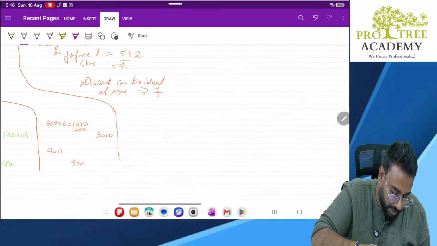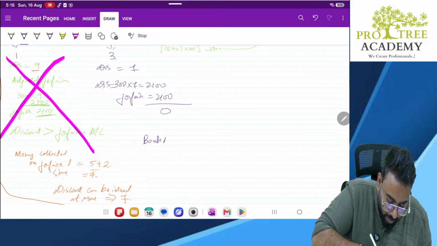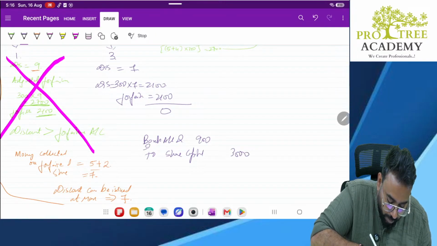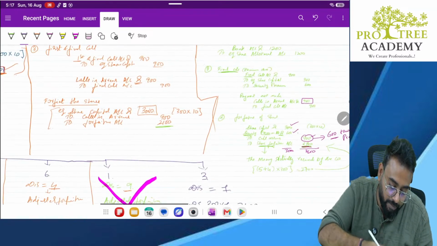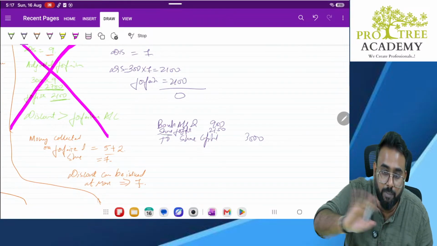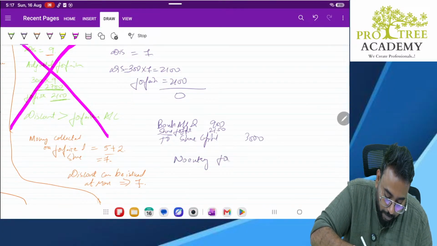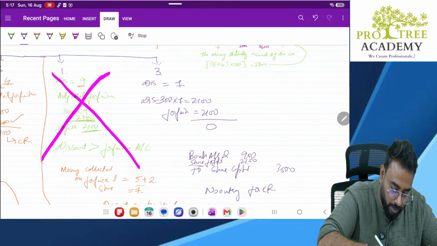Now what is the entry? How will you pass the entry, sir? See here. Bank account debit 900 to share capital 3000. So the entire amount comes from share forfeiture account 2100, because share forfeiture account gets closed. Earlier we credited it with 2100. Now we are debiting it with 2100. Nothing remains to be transferred to capital reserve. So no entry for capital reserve. Clear? Yes.